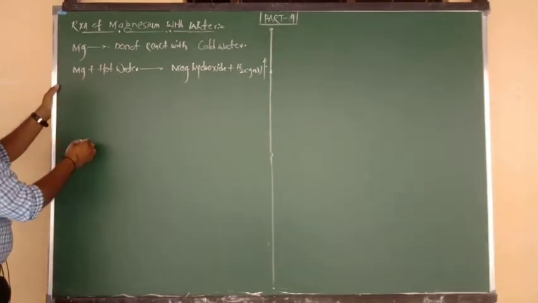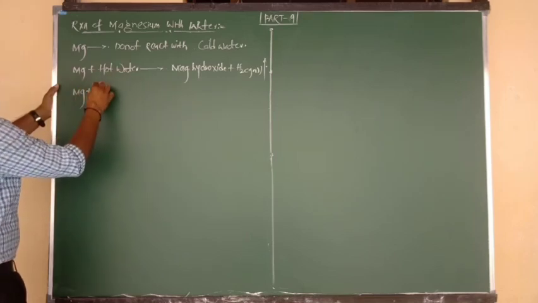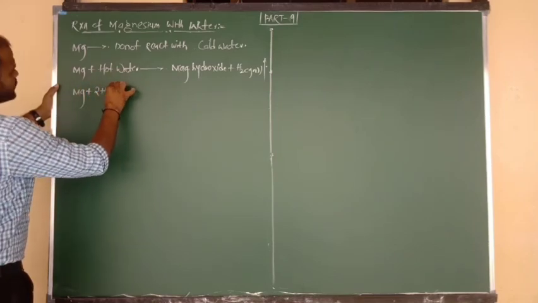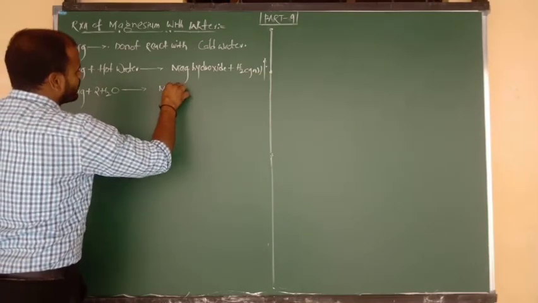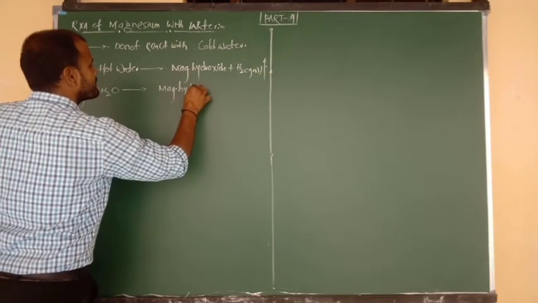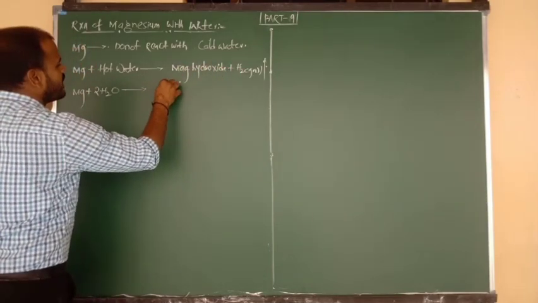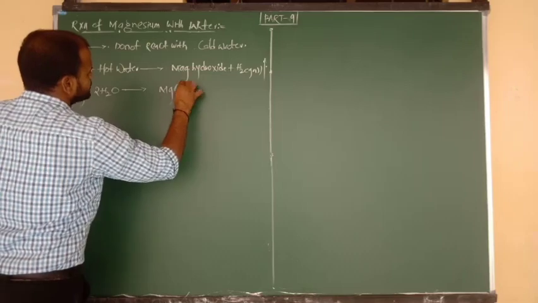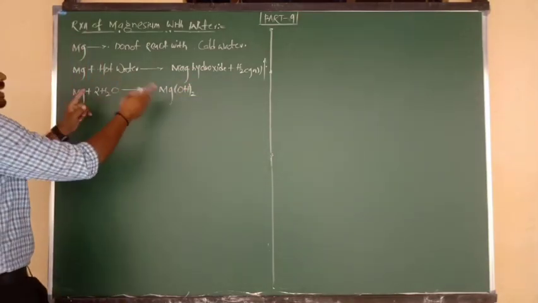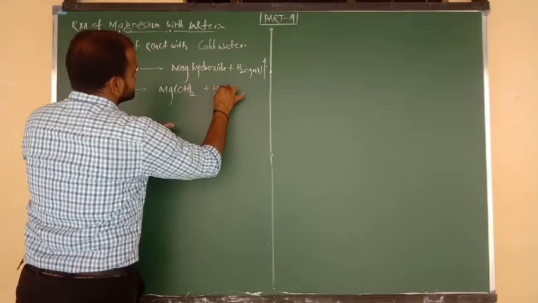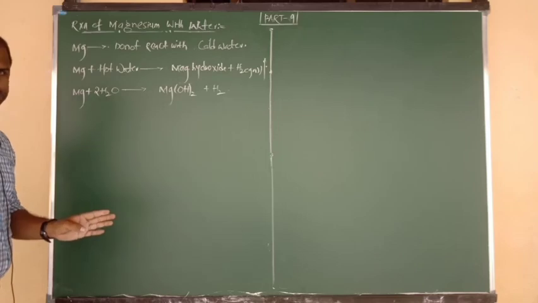So I am going to give the equation. The metal is magnesium. Upon reaction with water, let me consider 2 moles of H2O, it is going to form the hydroxide, magnesium hydroxide. What is the formula of magnesium hydroxide? Mg(OH) taken twice, Mg(OH)2. And the byproduct is the liberated gas, hydrogen gas. Everything will be balanced if you consider 2 moles here.